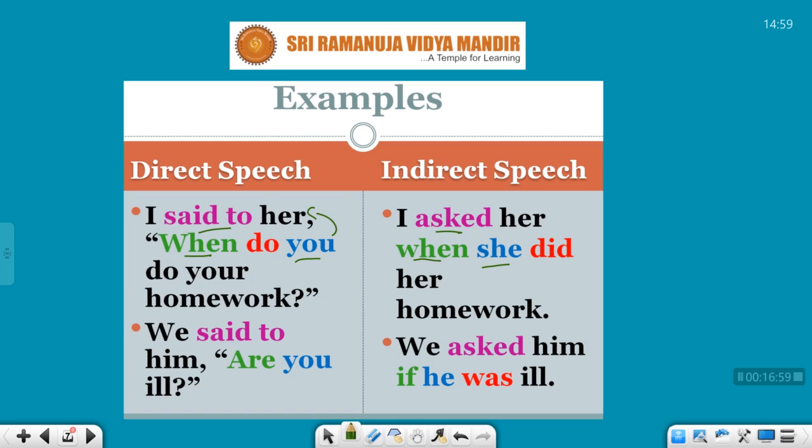We said to him, are you ill? This is a yes and no question. So because this is a yes and no question, you have if. Said to is going to become asked. We asked him if you, second person. Second person is going to become objective case. What is the objective case? Him, third person. So he. Are is going to become past tense, was. Present tense will change into past tense, so it became was. So we said to him, are you ill? We asked him if he was ill.